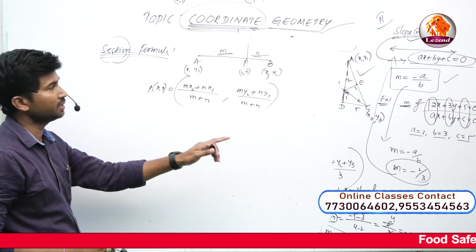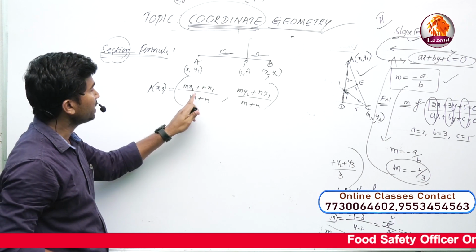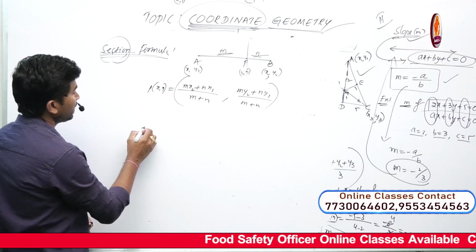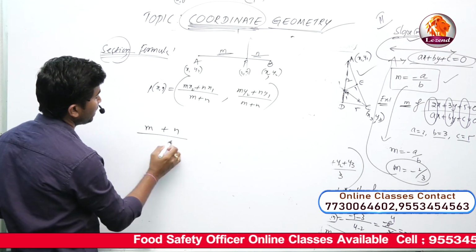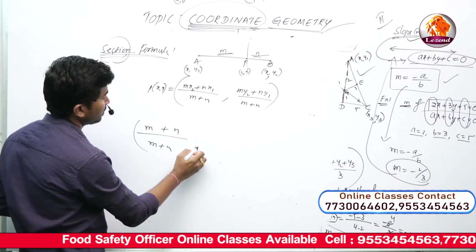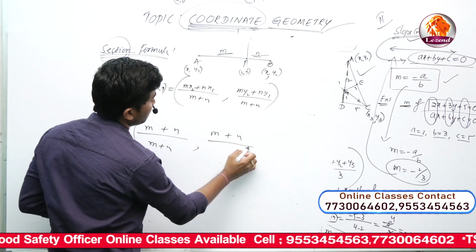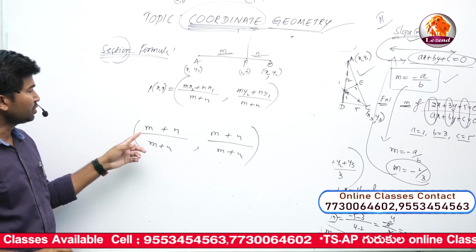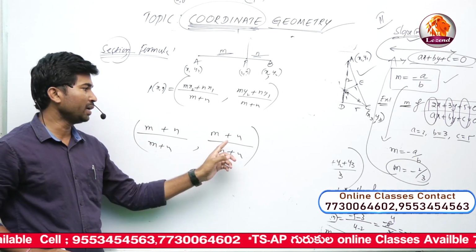The denominator is the same in both cases, m plus n. Simply take it easy. Here also m plus n by m plus n, write it down. Next, here also m plus n by m plus n. Don't worry about the formula.